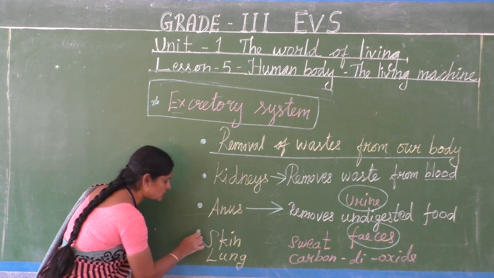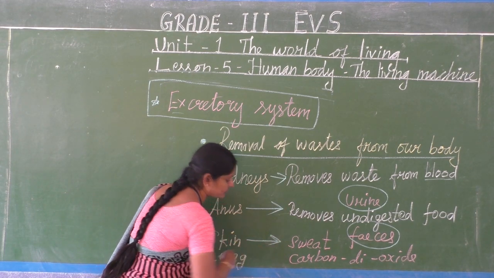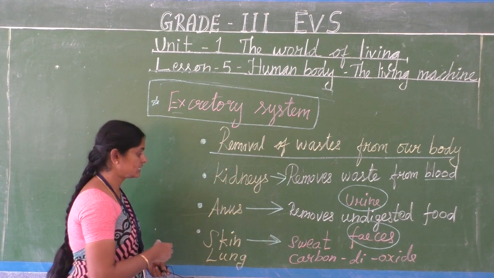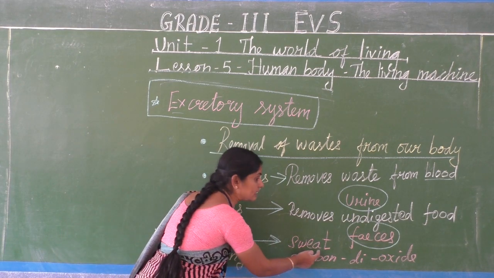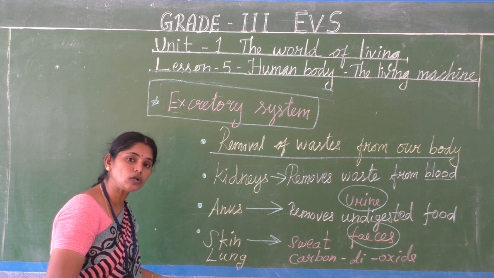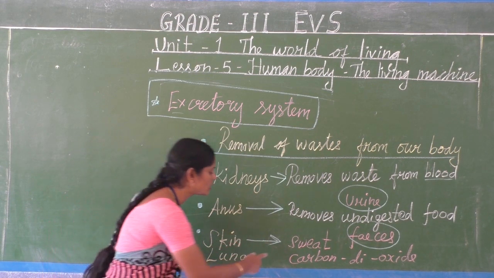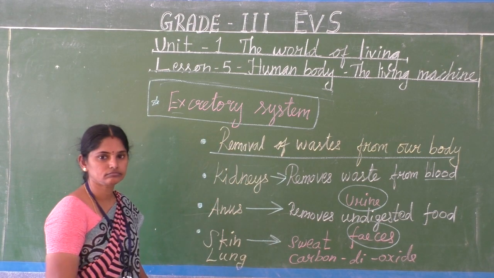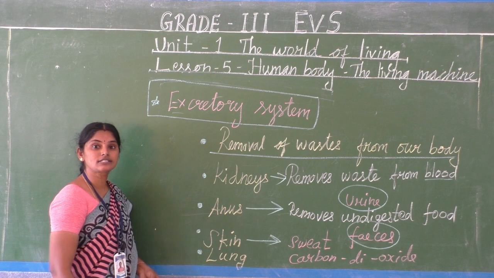Then skin also takes part in the excretory system. In what form? Sweat. S-W-E-A-T, sweat. So skin also removes waste from our body in the form of sweat. Then lungs.